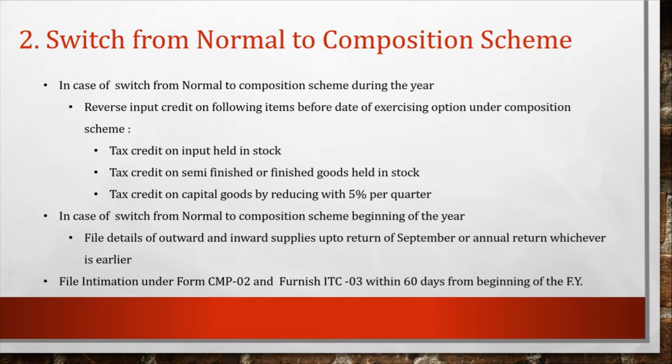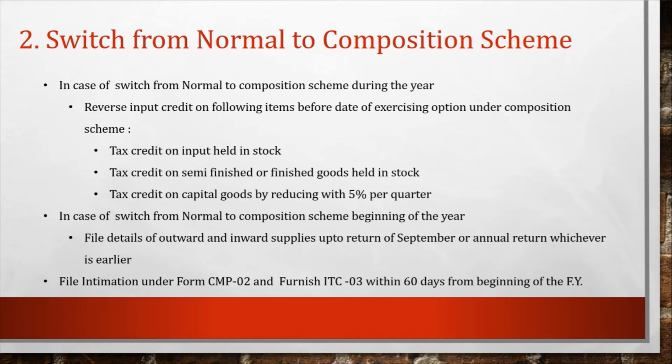For the remaining life, from the date of availing the benefit of composition till the end of the complete life of 5 years. Let's take an example. Suppose a person purchased a capital good 2 years back, and now the maximum useful life is 5 years. So for 3 years he has to reverse the input tax credit, but there is a calculation of 5% reducing that we have to apply on it.